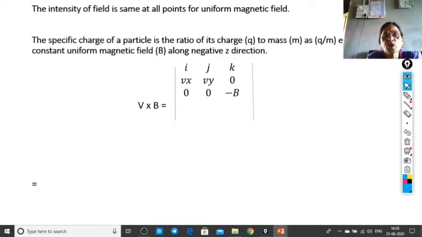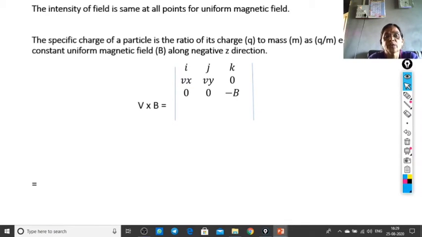The specific charge of a particle is the ratio of its charge Q to its mass m. It is equal to Q upon m. This Q upon m ratio enters a constant uniform magnetic field B along the negative z direction, and that Q by m is called the specific charge of that particle. Since Q is its charge and m is its mass, the resultant ratio is the specific charge.